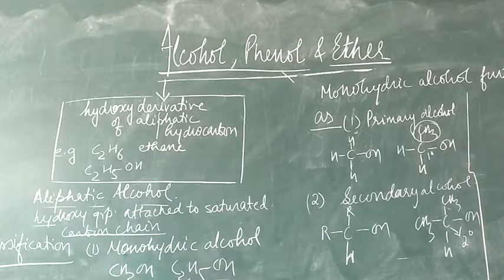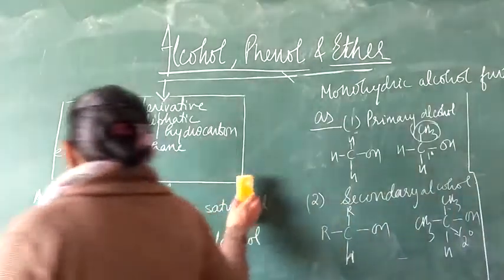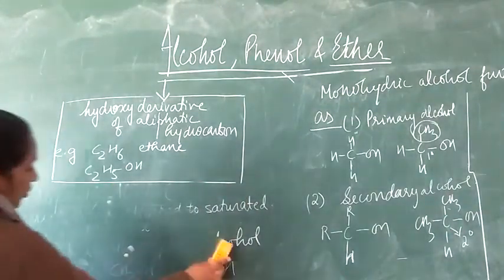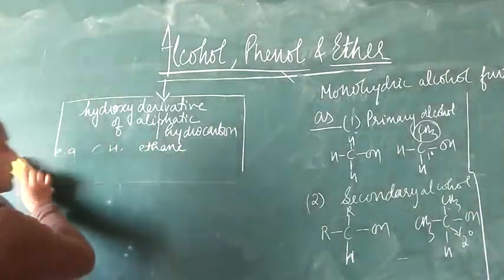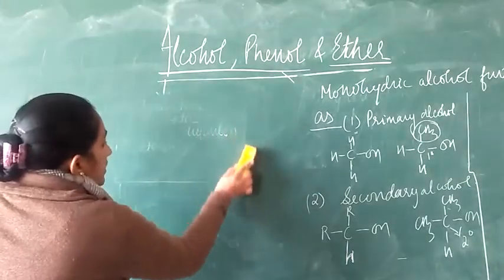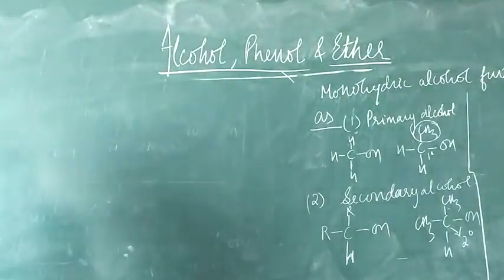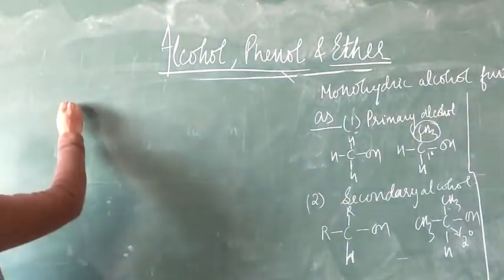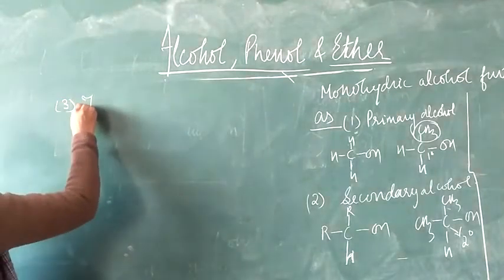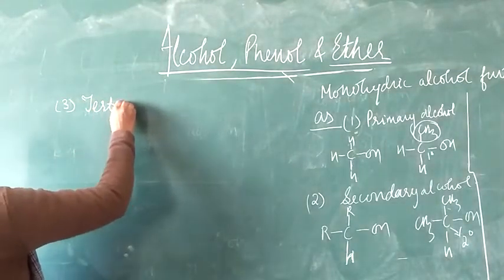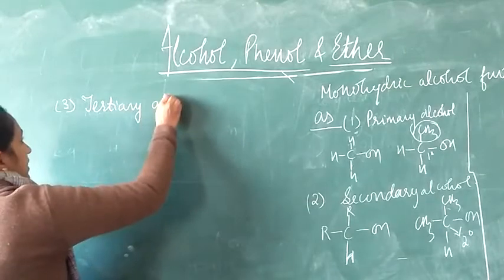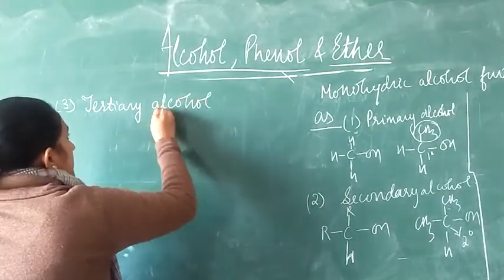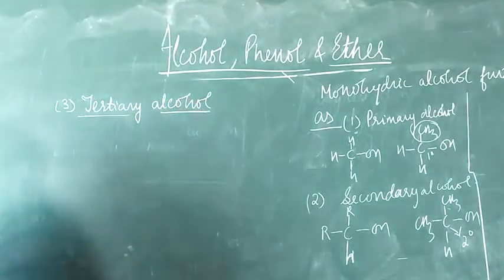Now, next student, we will discuss another type of the monohydric alcohol, that is the tertiary alcohol. So third is tertiary alcohol.